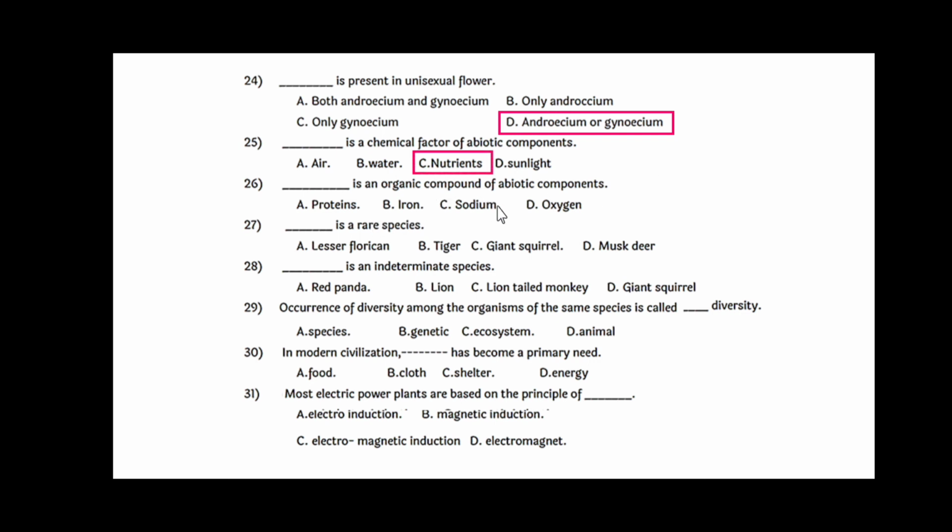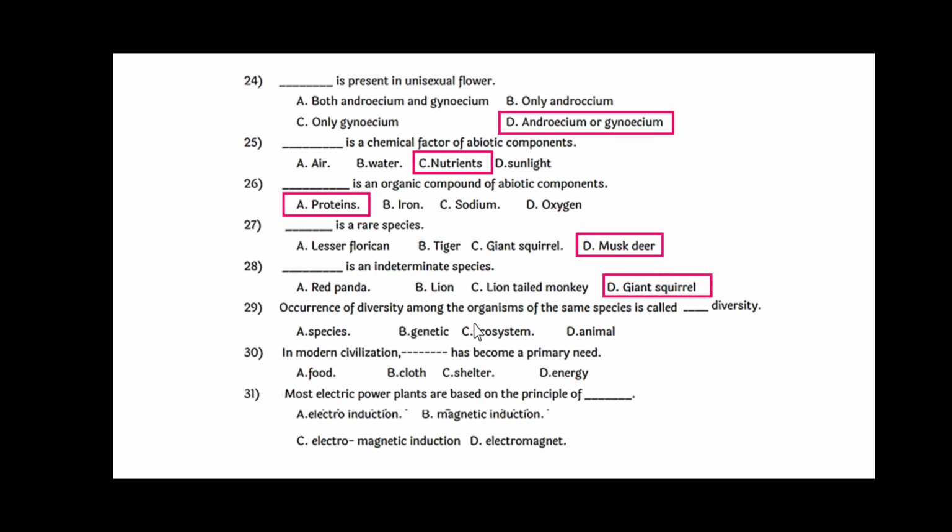Dash is an organic compound of abiotic component and the answer is proteins. Dash is a rare species among all the following and the answer is musk deer. Dash is an independent species. Dash is an indeterminate species and the answer for this is giant squirrel.